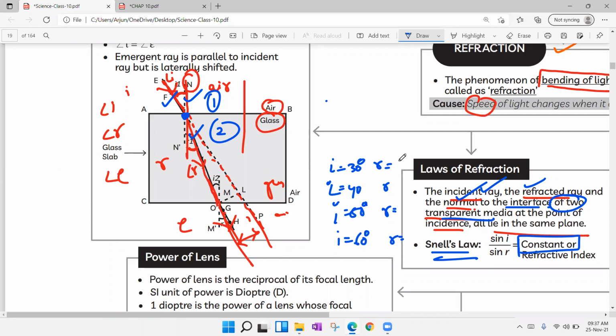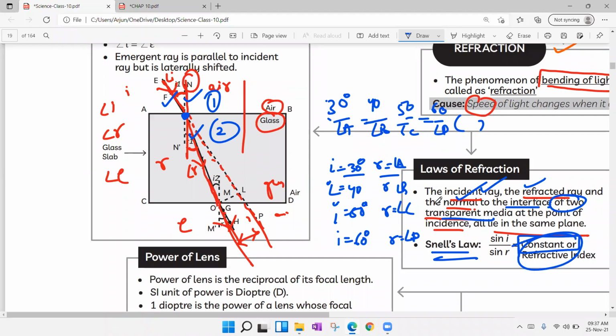Now, for example, we have angle A, angle B, angle C, angle D. If you take the ratio of i and r, means 30 degrees by angle A, or 40 degrees by angle B, 50 degrees by angle C, 60 degrees by angle D, all values will be the same, which is constant. That's what they are saying. And if you draw the graph, definitely it will be a straight line, constant.